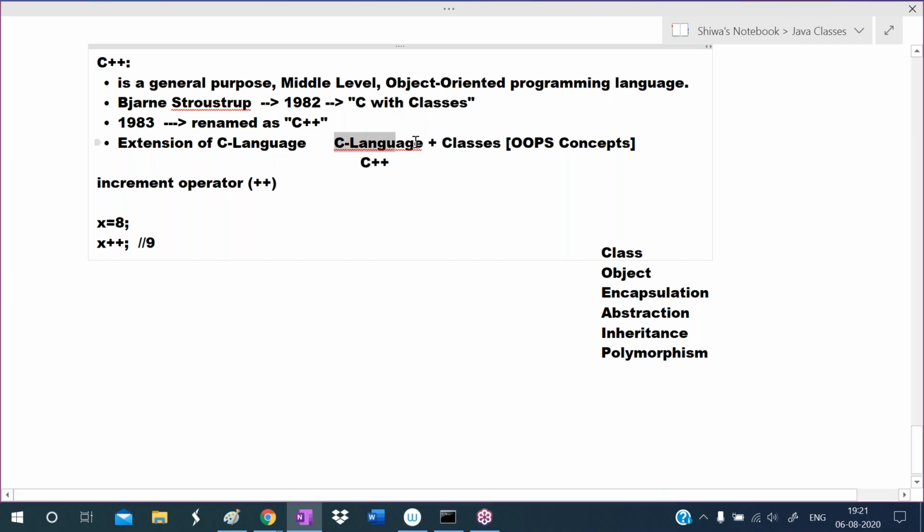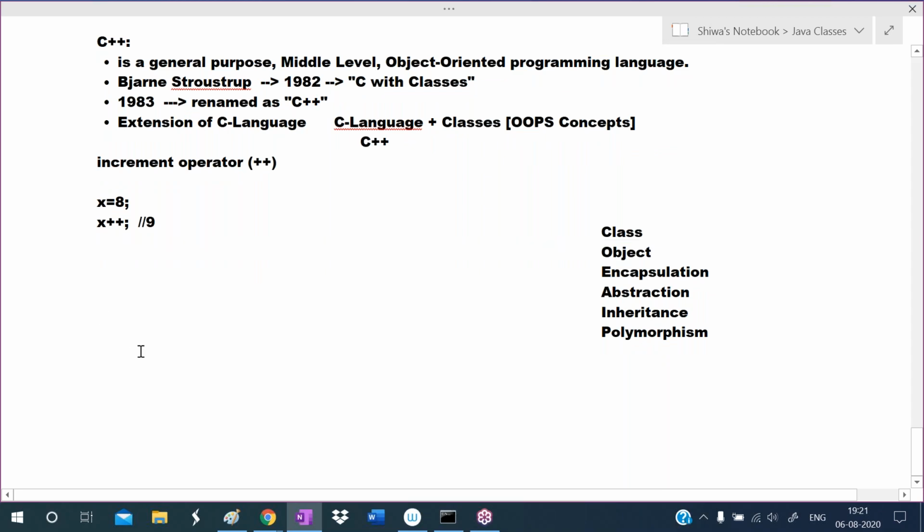Okay, to the C language, some features were added, so they gave it the name C++. That's it. Okay, I want to talk more about the C++ language. Whenever he was developing the C++ language, he took features from many languages.